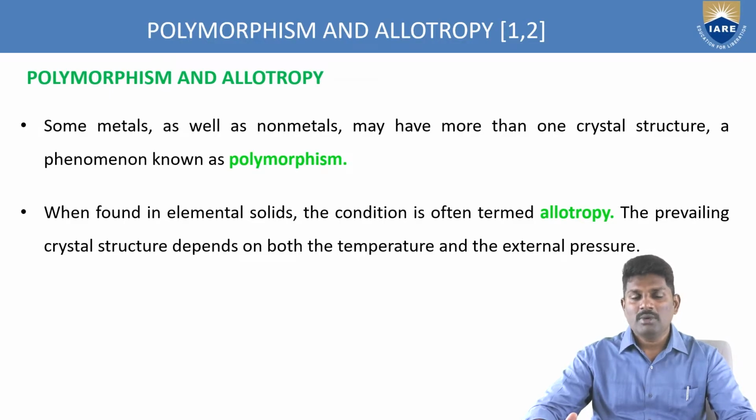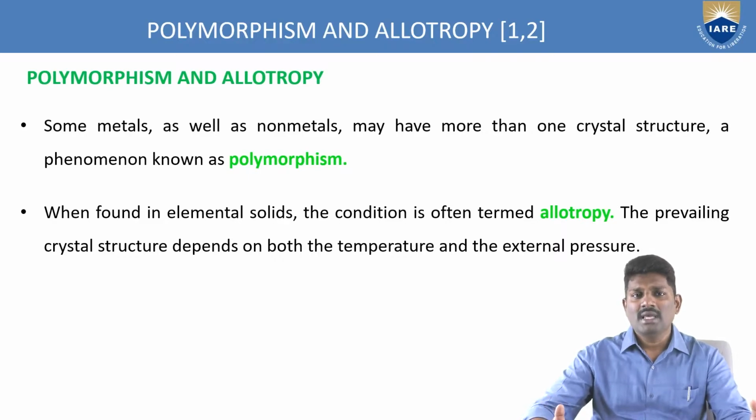Polymorphism is nothing but metals or non-metals which have more than one crystal structure, and that type of phenomenon is called polymorphism. And the polymorphism we see in solids, in metallic solids, is called allotropy. The prevailing crystal structure depends upon the temperature as well as the external pressure.